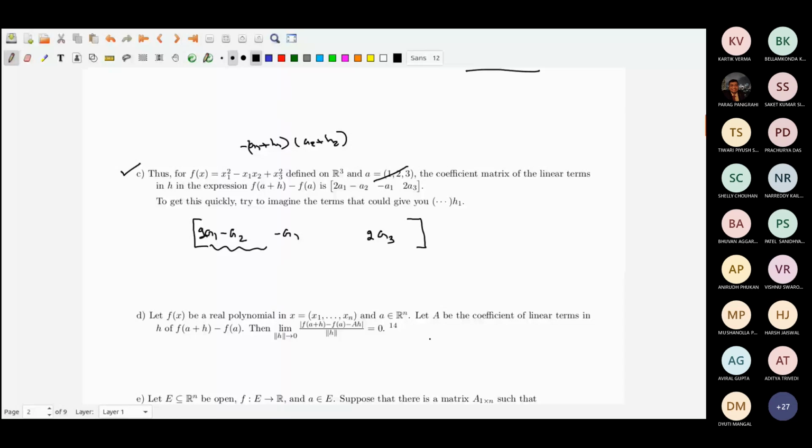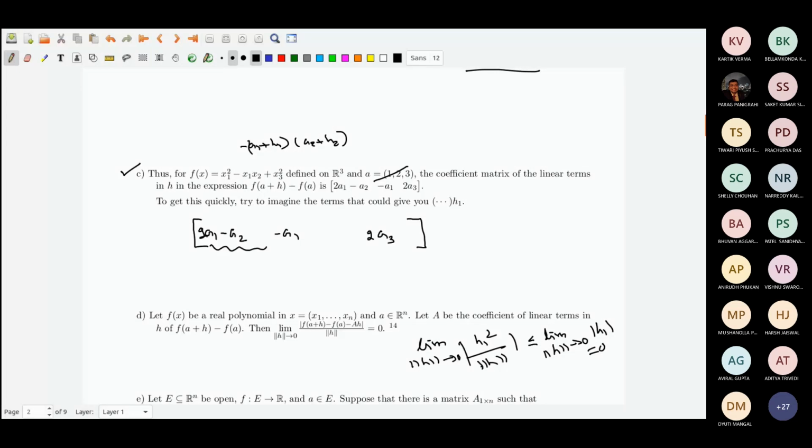For example, the limit as norm of h goes to 0 of h1 square by norm of h goes to 0. That is because you put the absolute value over here, that will be less than or equal to the limit as norm of h goes to 0 of |h1|, and that is equal to 0, because |h1| by norm of h is always less than or equal to 1.